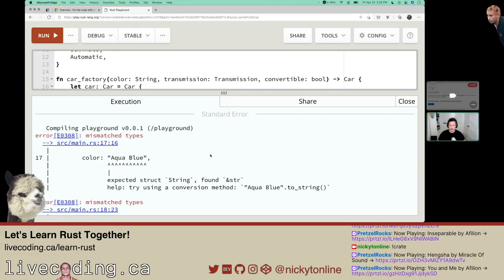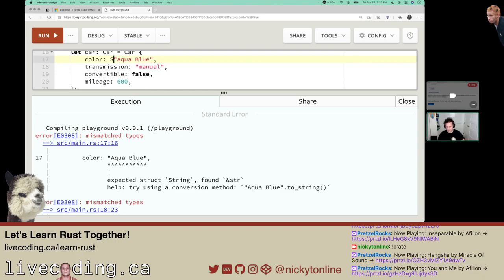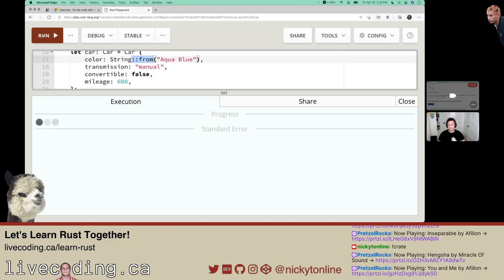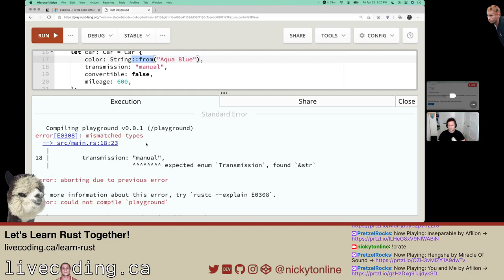Mismatched types, aqua blue, expected struct string, found ampersand string. I'm not sure why I can't do that, but I guess I have to do the string from. Let's try that. It takes two. This looks like the syntax for calling a method on something. The two colons. The transmission manual.